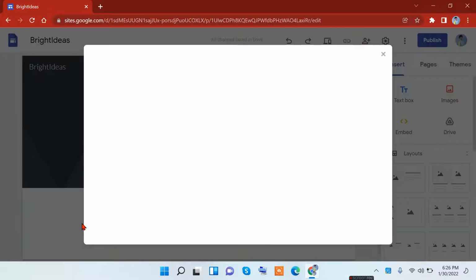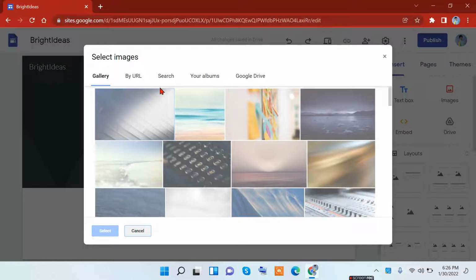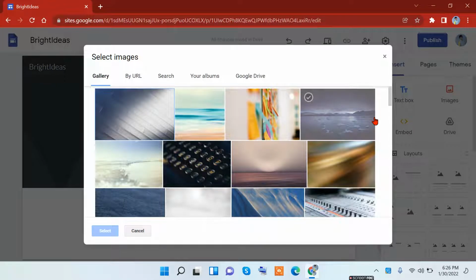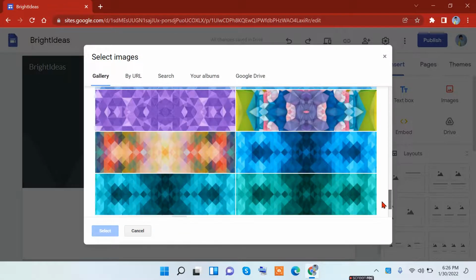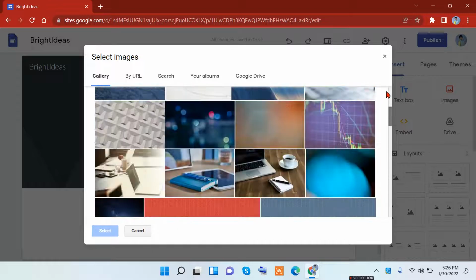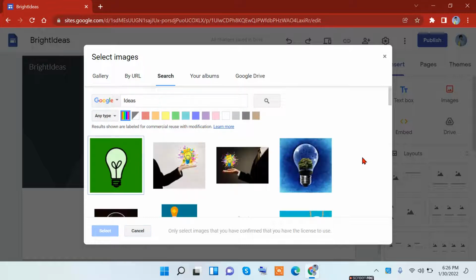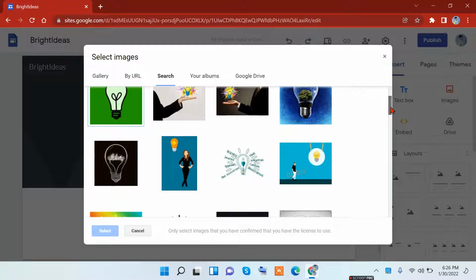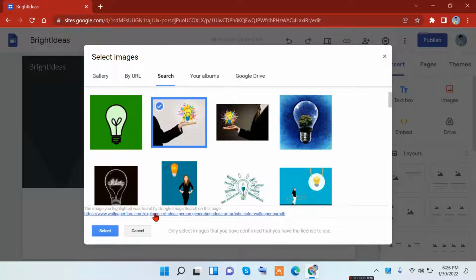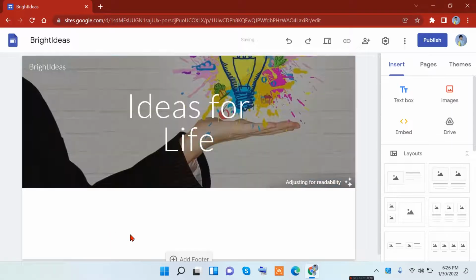I'm just going to take one from the internet. They already gave you some things from their gallery, but I'm just going to search my very own. Let's just type in ideas because it's related to our blog or website. And this looks nice, so let's select it.